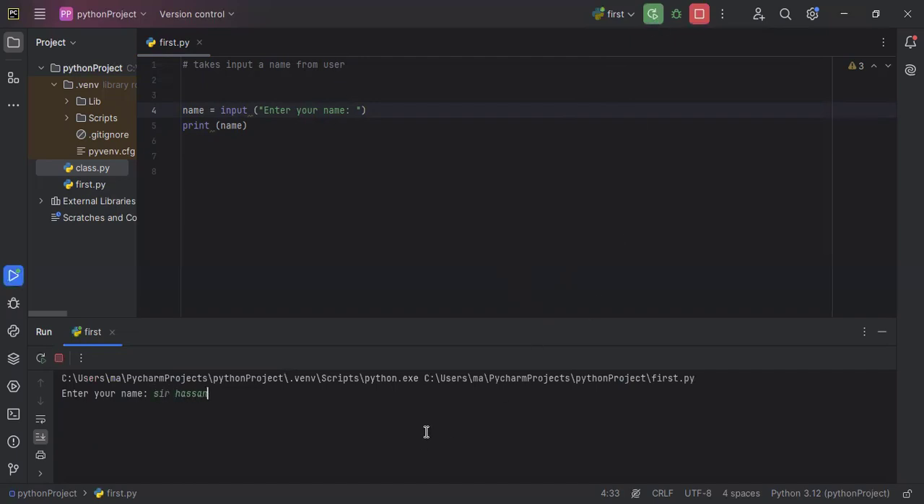Sir Hassan Baig. So, what has this program done? We take the name as input and it is displayed on the screen. Taking it a bit more advanced, we had done concatenation work, so I'm using that as well.